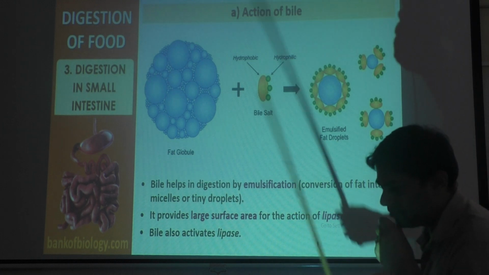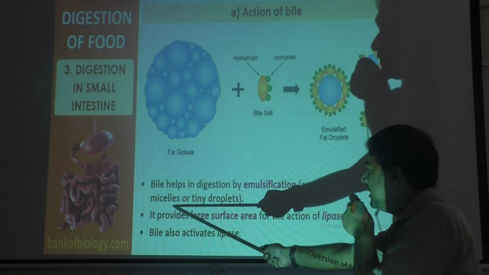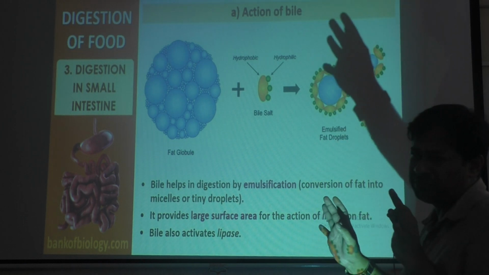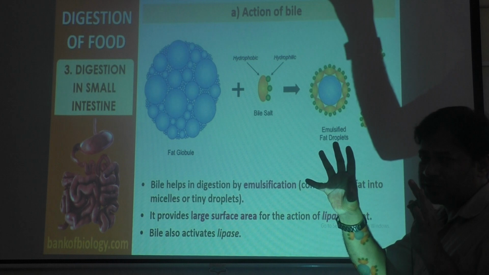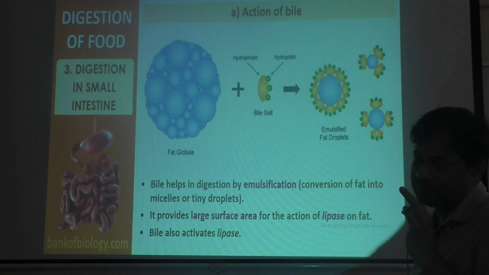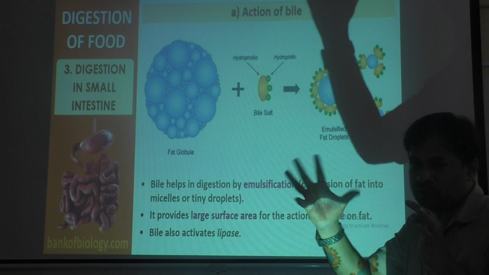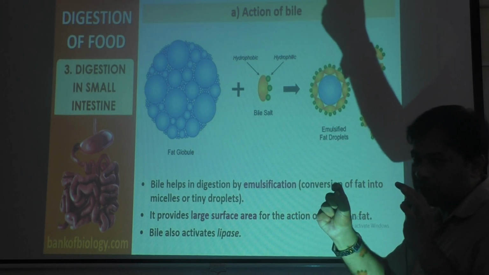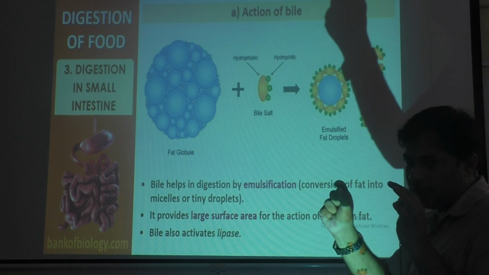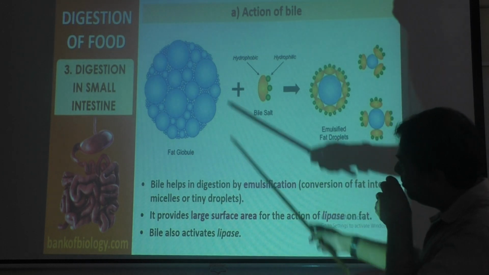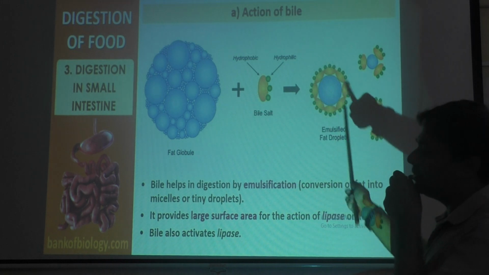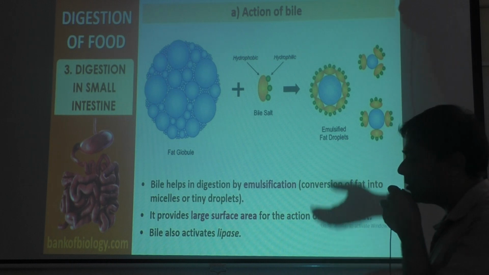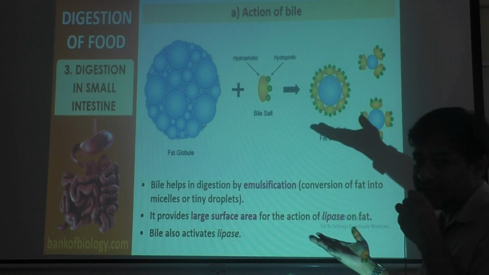I told you in the frog that they are called micelles, or also called tiny droplets. The process is very simple. Bigger fat globules are broken into very small globules. This is what happens, you know, you have a big ice ball. With a hammer, if you break it, then it becomes smaller pieces, not balls, smaller pieces. Like that, one big fat molecule breaks into very small fat molecules. That is called tiny droplets or micelles. You can say micelles also, your wish.